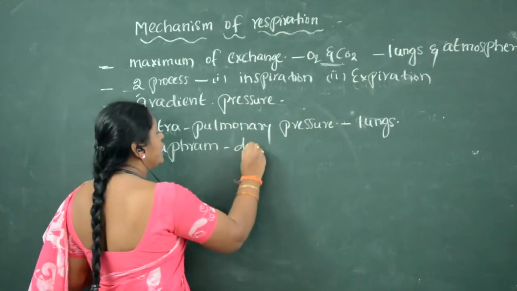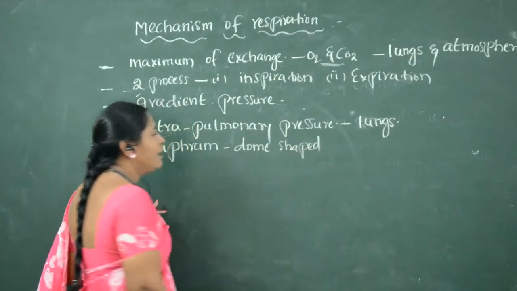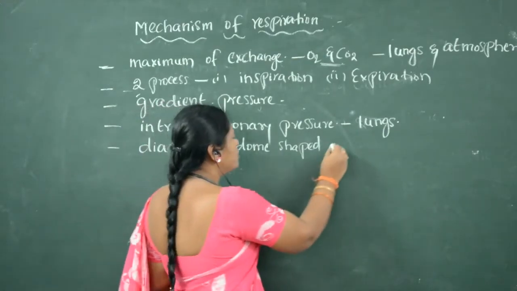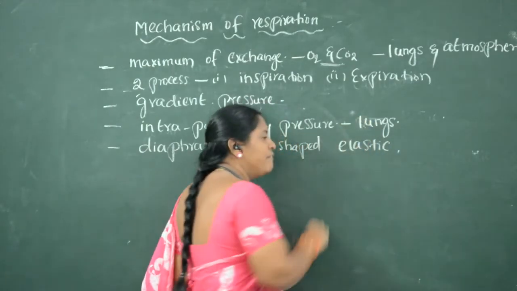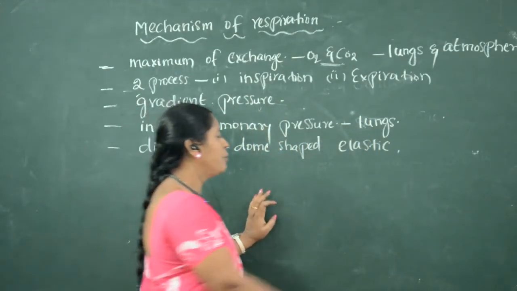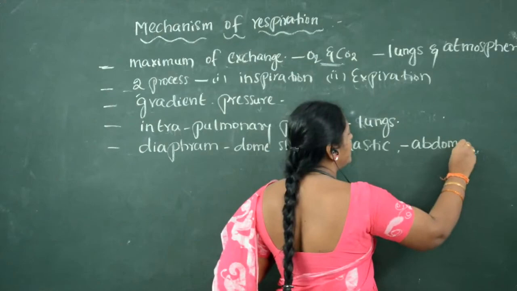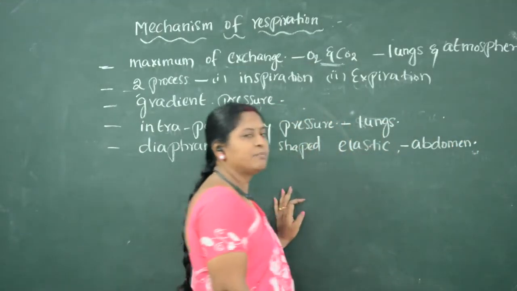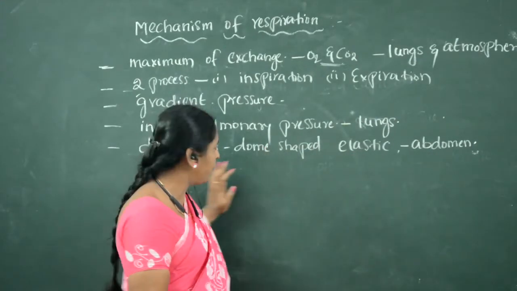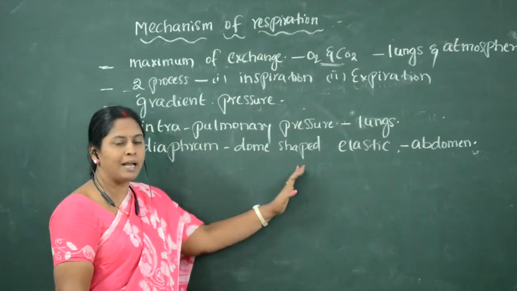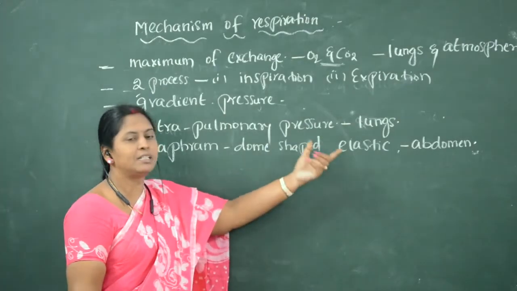Diaphragm is a dome-shaped elastic structure which is present in the abdominal region, towards the posterior part of the lungs. So the diaphragm is the dome-shaped elastic structure which is present below the lungs, in the abdominal region.